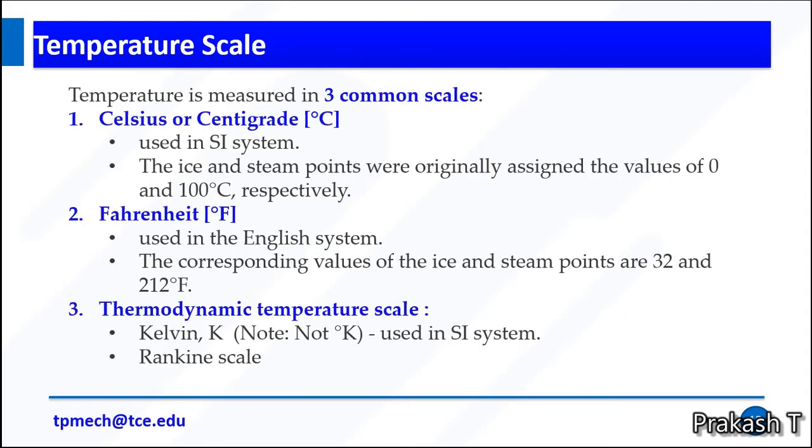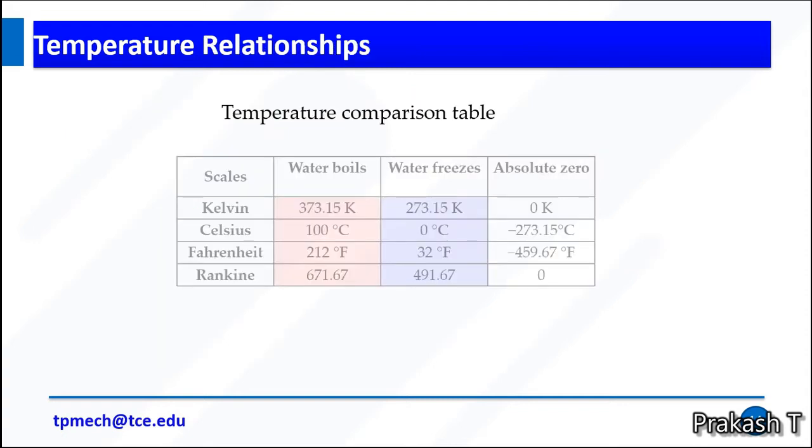Similarly, there are three main scales used to measure temperatures. The first is Celsius or centigrade, which is used in the SI system. The ice and steam points were originally assigned the values of 0 and 100 degrees Celsius respectively. Second is Fahrenheit, used in the English system. The corresponding values of the ice and steam points are 32 and 212 degrees Fahrenheit. The third one is the thermodynamic temperature scale. It has the Kelvin scale used in the SI system, or the Rankine scale. So these are the common temperature scales.